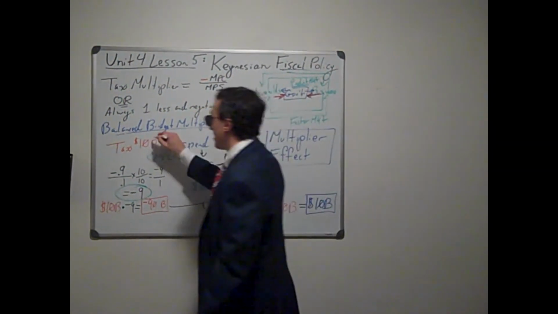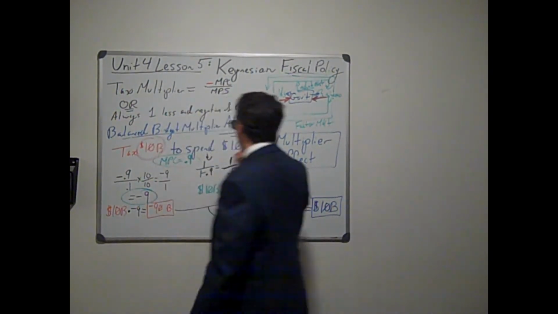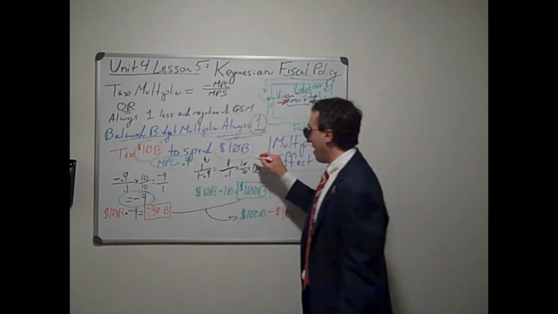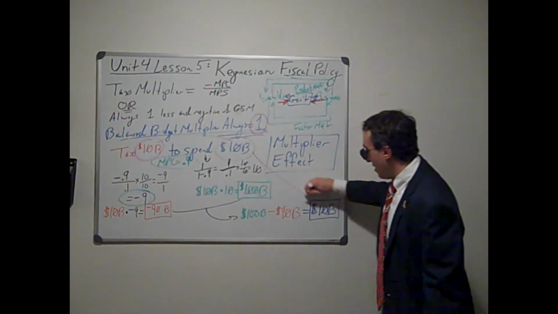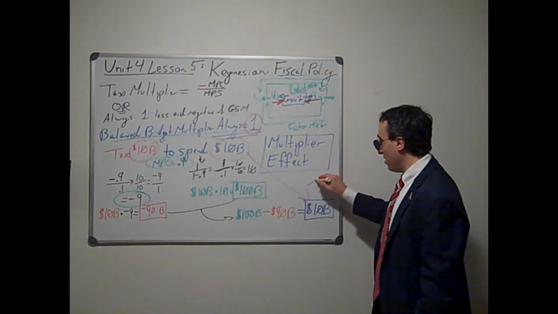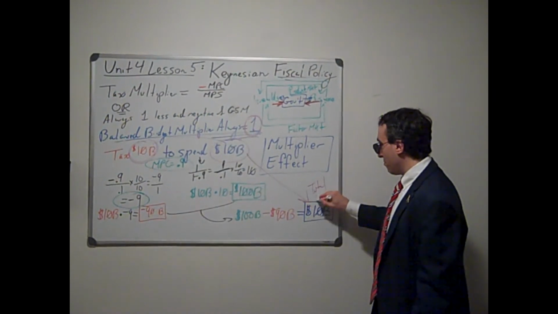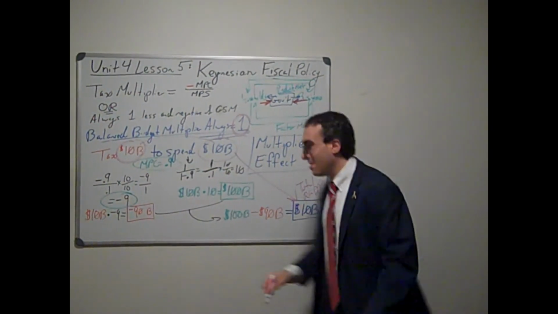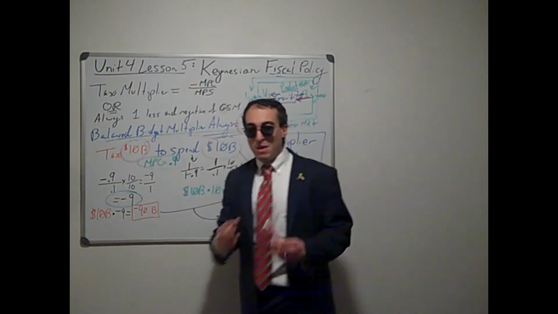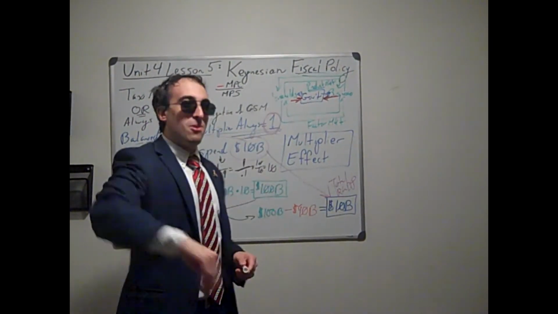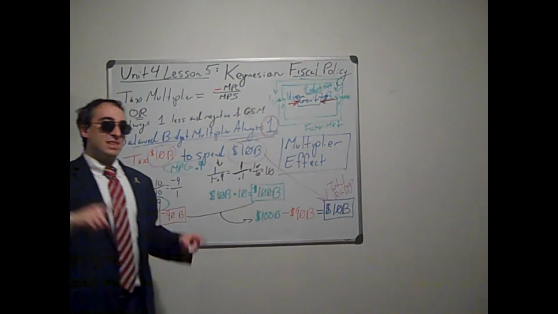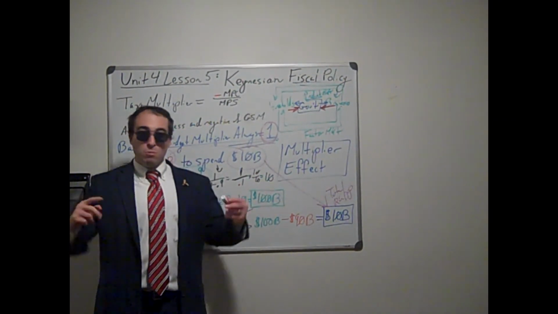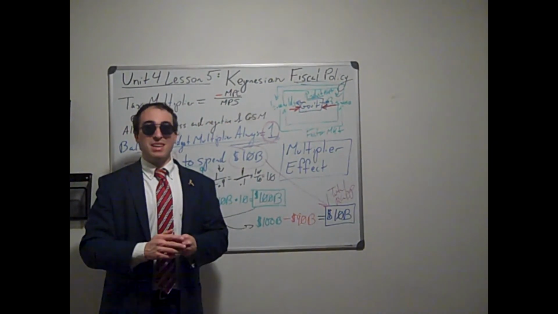If we spend what we tax, that will have a 1-to-1 effect on total real GDP. And that's how you balance a budget. And that's how you use Keynesian math in fiscal policy to fix an economy.